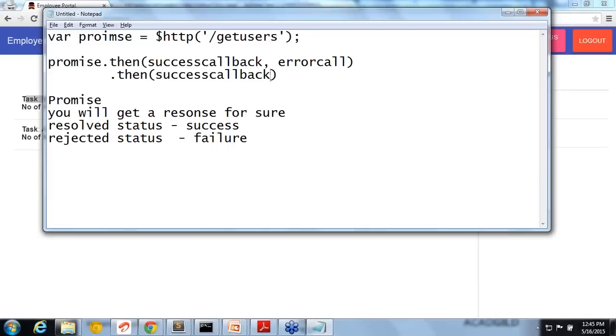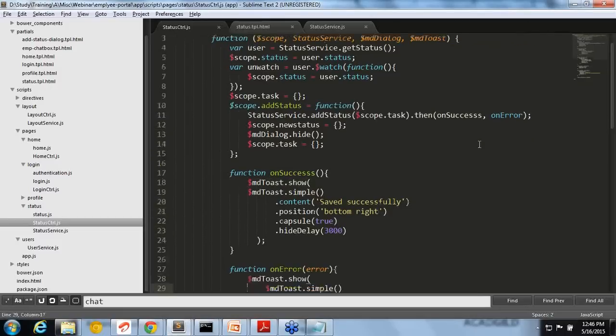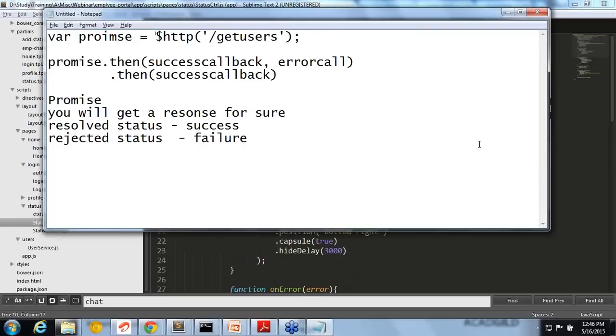So that is the benefit of promises, and promise is not a concept only in Angular. Promises are there everywhere, a lot of promise libraries are already there. So Angular also has a promise of its own. $http internally has a promise and it will return a promise. That is why we have a then call. Then has two callbacks, either success or error. If it is a success, I show some other method, and if it is an error, I will handle that error and show that this is an error. That is what then is for. I hope that clarifies that.